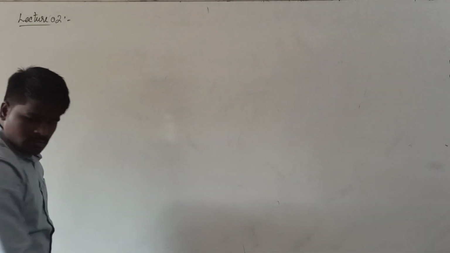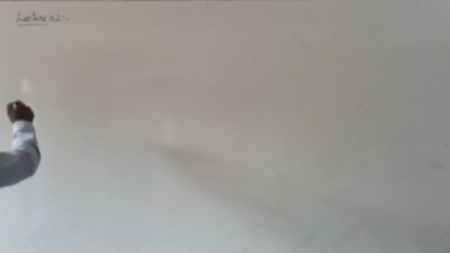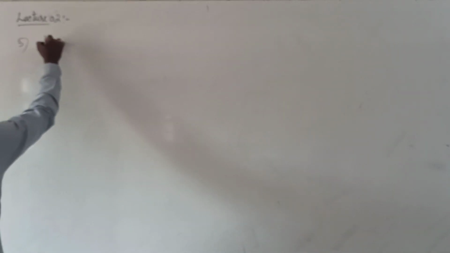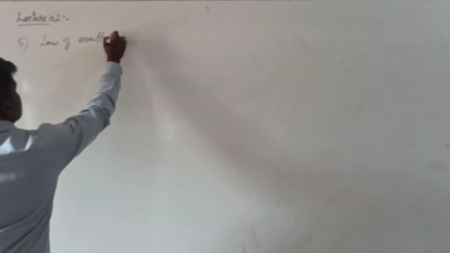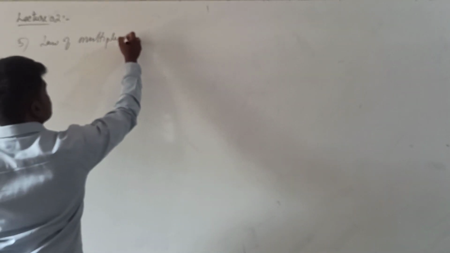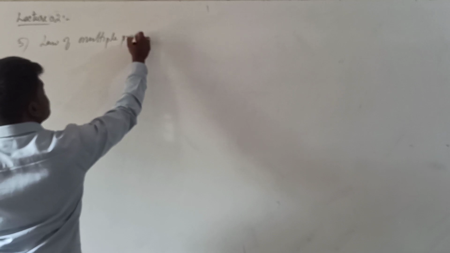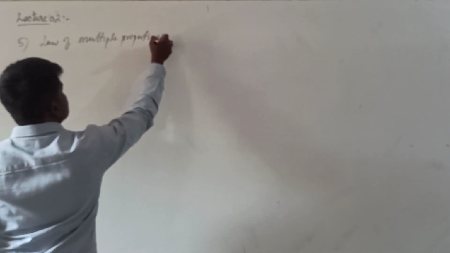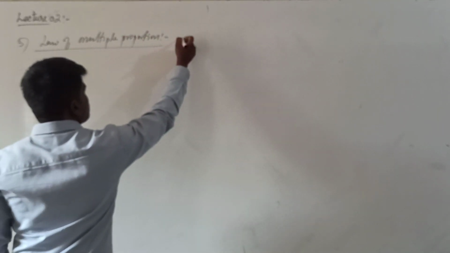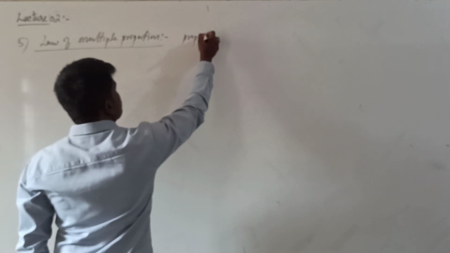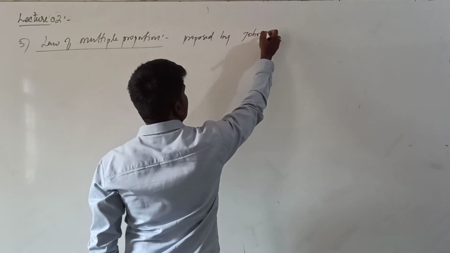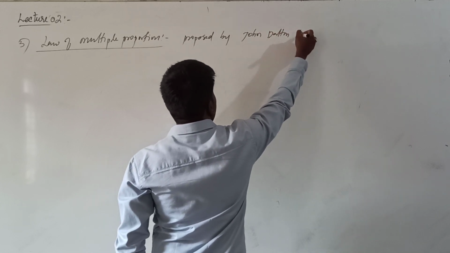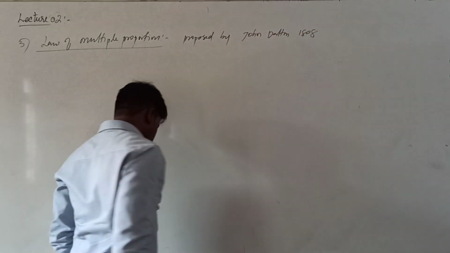What is the next one? Third one, law of multiple proportion. This was proposed by John Dalton in the year 1803.